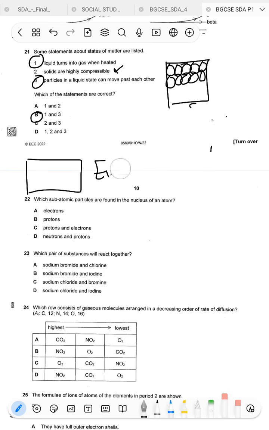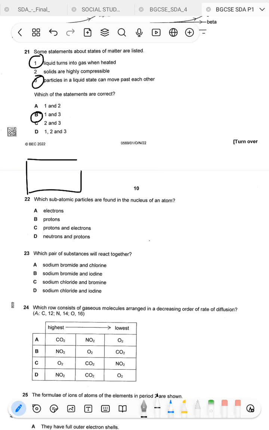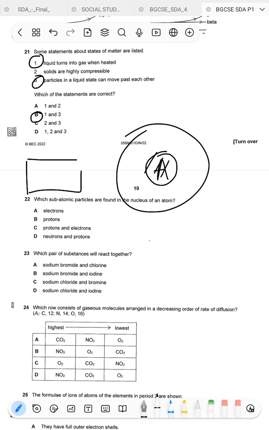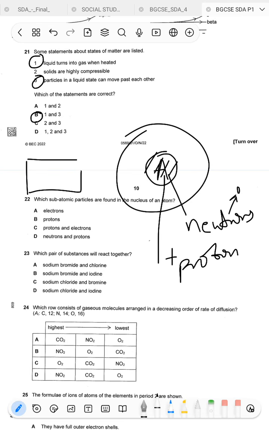22 says which subatomic particles are found in the nucleus of an atom? So remember your atom is structured this way. So this is the nucleus. In the nucleus we have the neutrally charged neutrons. They don't have any charge. And then you have the positively charged protons. And then on the shells or on the orbitals you have electrons, which are negatively charged.